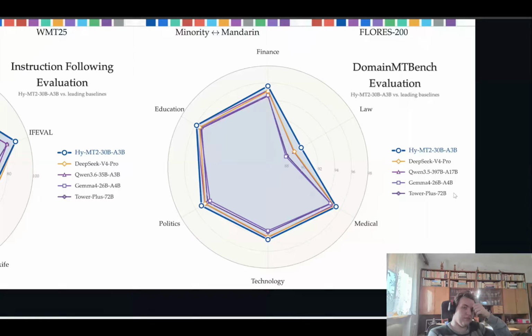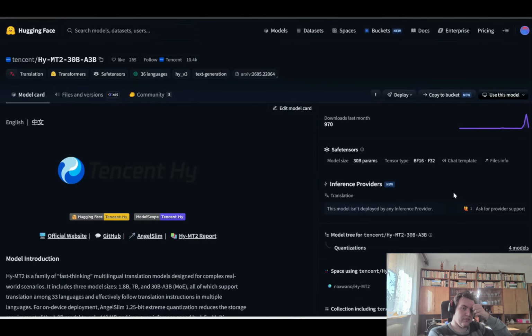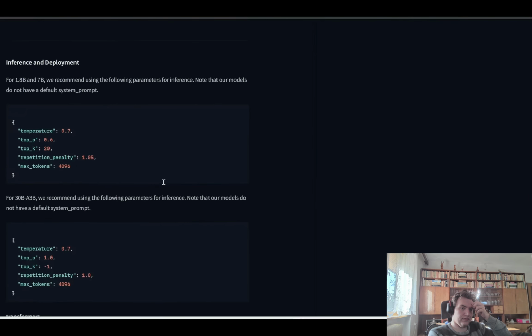Same with this benchmark, which evaluates translation across different specialized domains like finance, law, medical, tech, and politics. You can see that on average, it is pretty much better. Again, this new HYMT2 family outperforms the other open models, some of which are dozens of times larger. So very impressive. Now they released this already, so this page contains all the instructions on how to download and run this locally on your computer.